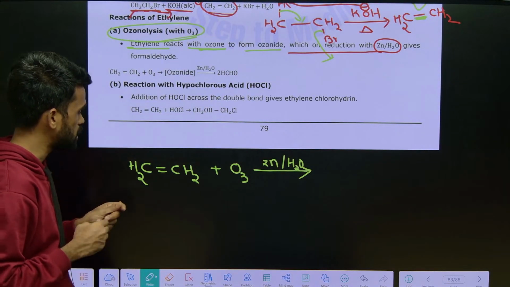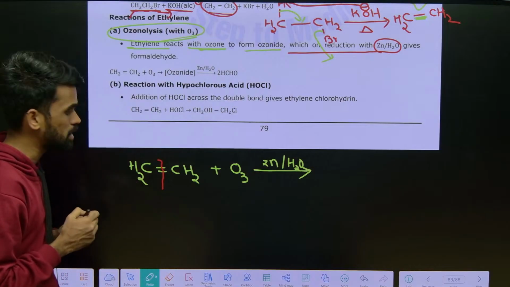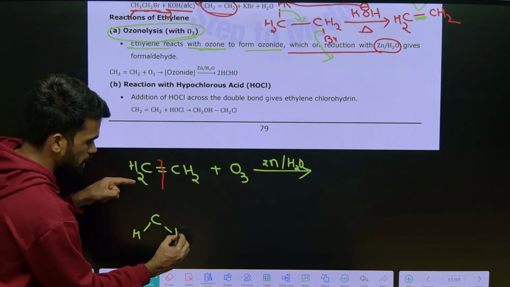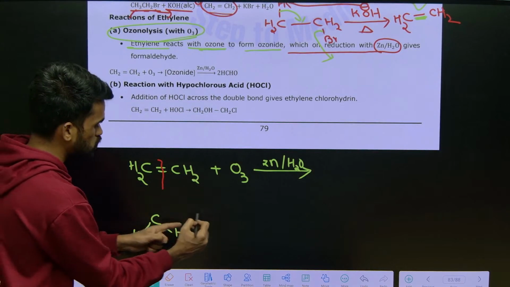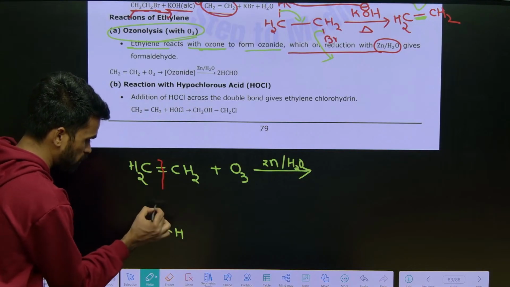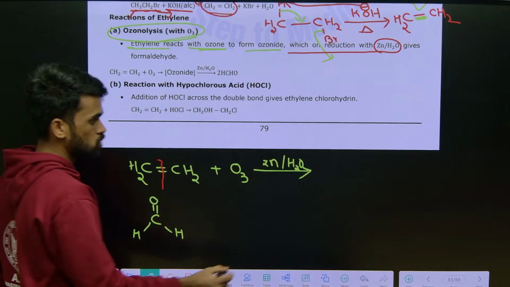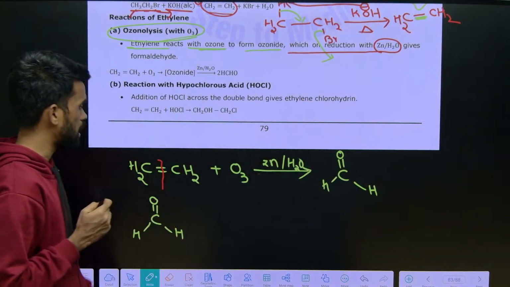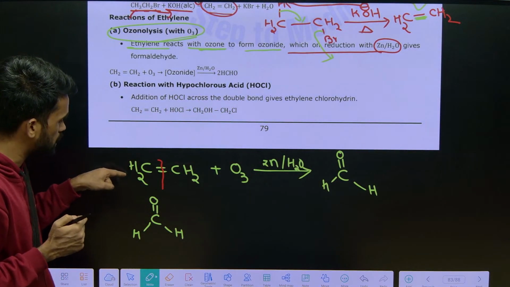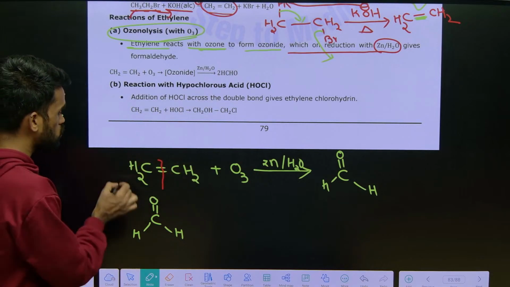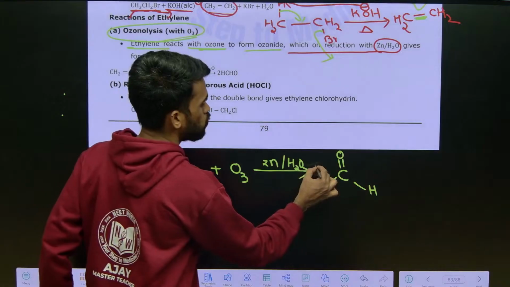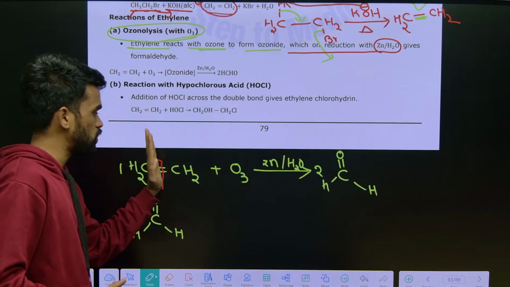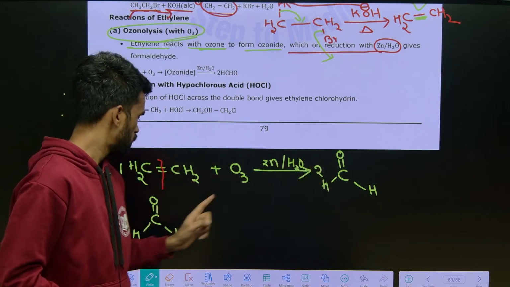Okay, now what happens is, just break this double bond like this. If you break the double bond, what are the things we are going to get? See, one hydrogen and the other hydrogen on this side, and this side also the same. After breaking, you insert one double bond over here. So what is it forming? C double bond O H, C double bond O H. Like this we are getting. The same thing happens at this side also. So 1 mole of ethene forms 2 moles of formaldehyde, because one molecule is getting divided into 2 equal halves.